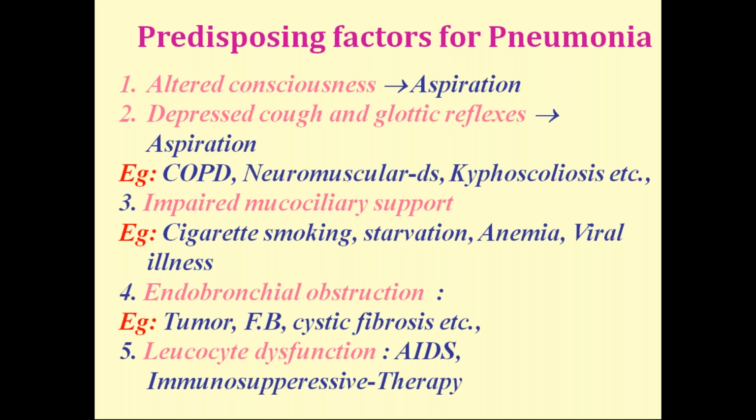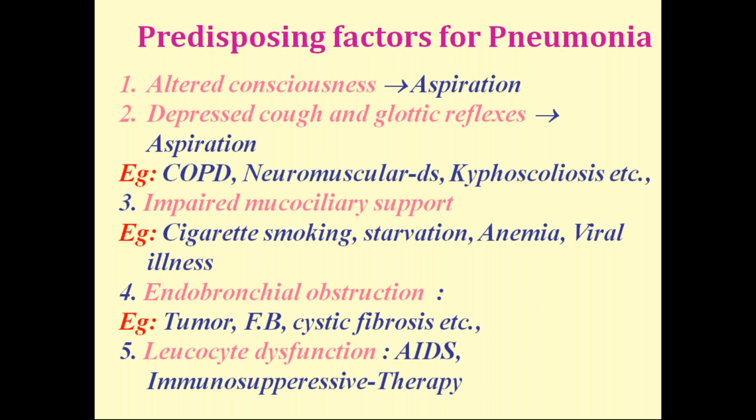Predisposing factors. What are the predisposing factors for pneumonia? Not all individuals will get pneumonia, but there are certain predisposing conditions in certain patients which lead to pneumonia. So the first one is altered consciousness. If the conscious level is low, then there is a chance of aspiration. And normally if we aspirate something from the nasopharynx or the oropharynx, we'll have this normal cough reflex.